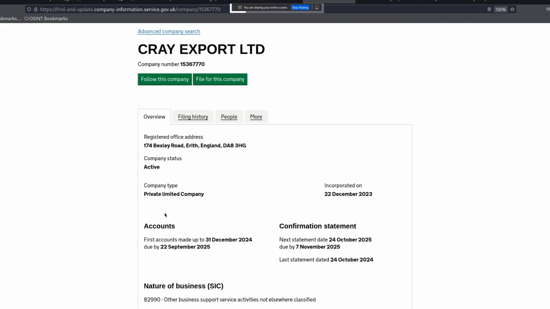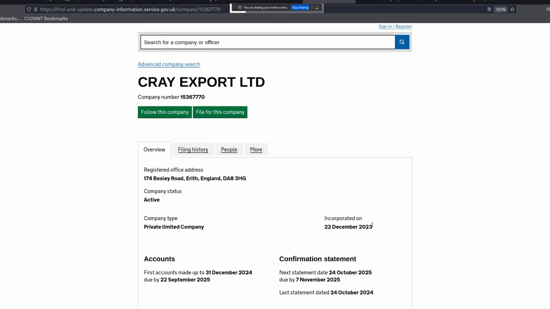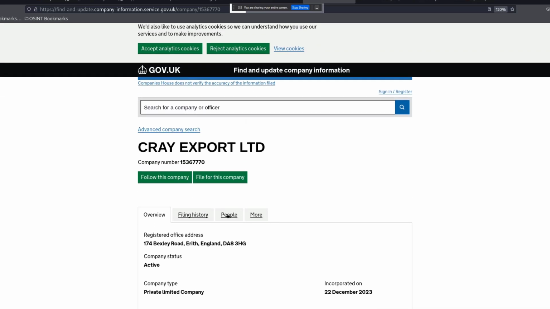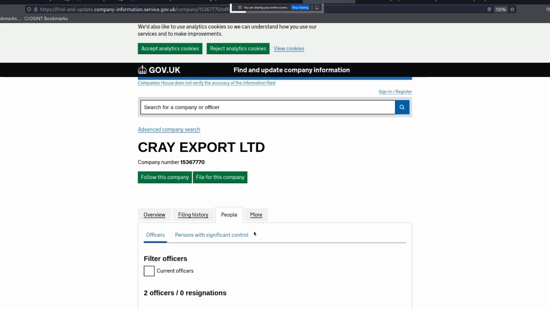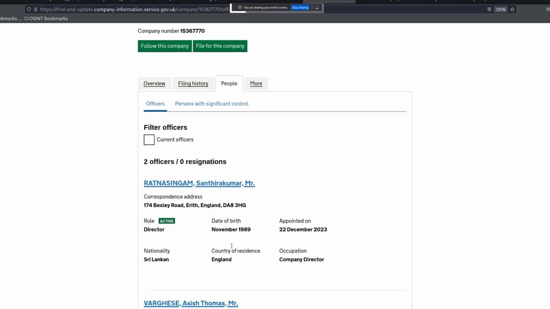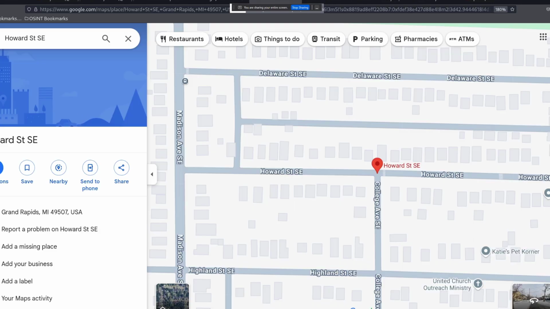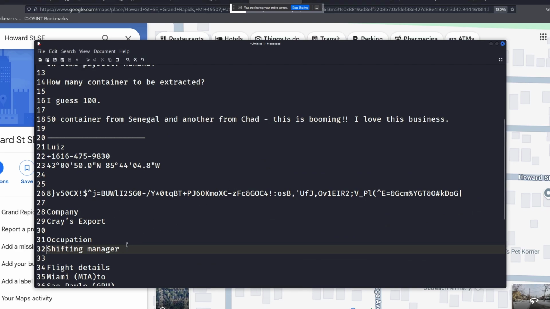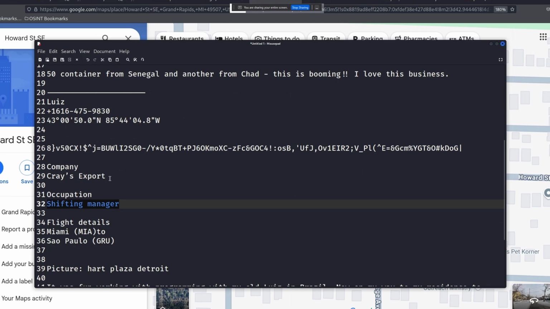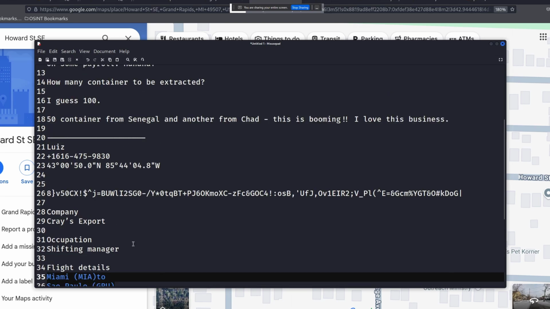So the company is currently active and it's been created at this time, but I don't think that this is related to the OSINT challenge. Let me click on people and see any name. So these names are not related to the people that we are looking for. So far we know that he was in Brazil and that he's going to spend the holiday with his family, and we know that he's a shipping manager at Crazy Export, and he's going from Miami to Sao Paulo, but we don't know when he's going to Sao Paulo from Miami.